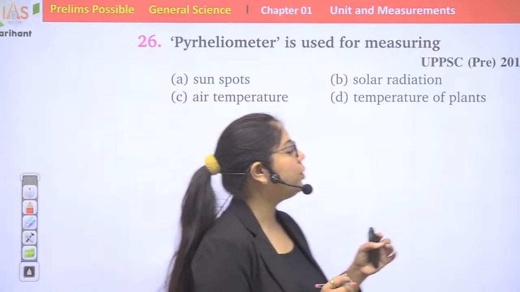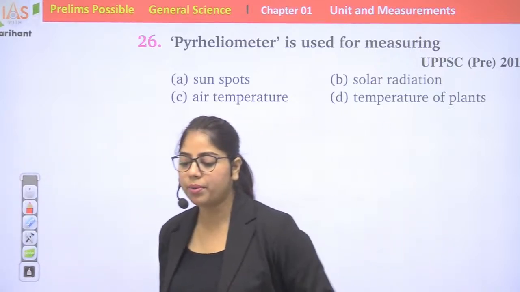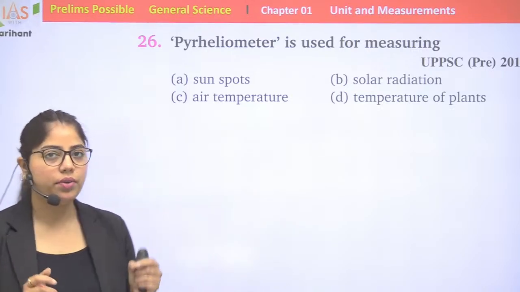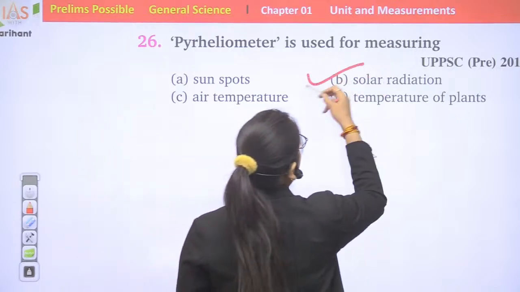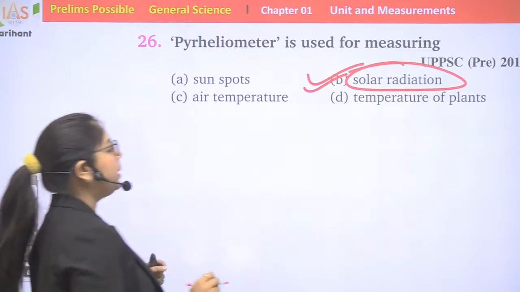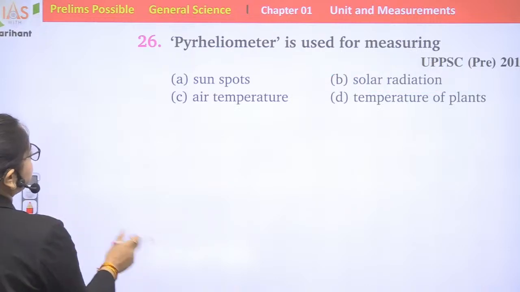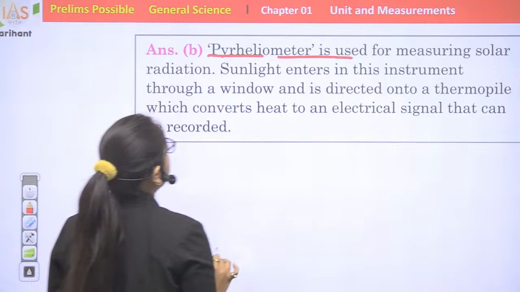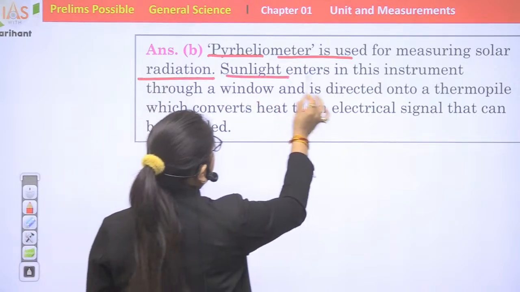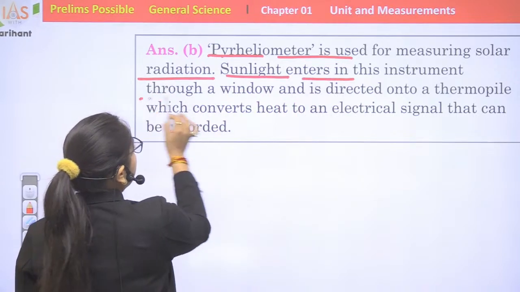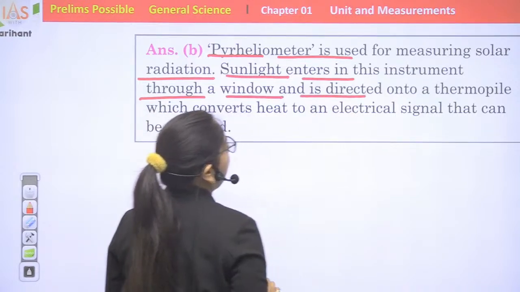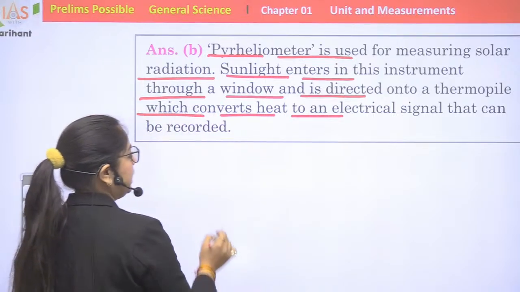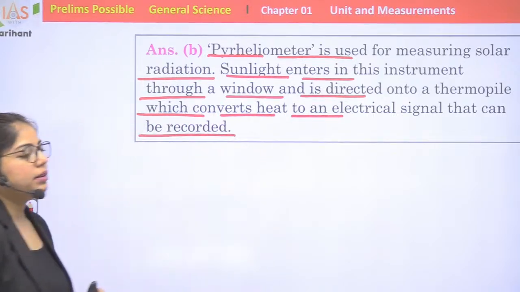The pyroheliometer is basically used for measuring solar radiation. Option B is the right answer. Sunlight enters this instrument through a window and is directed onto a thermopile, which converts heat to an electrical signal that can be recorded.